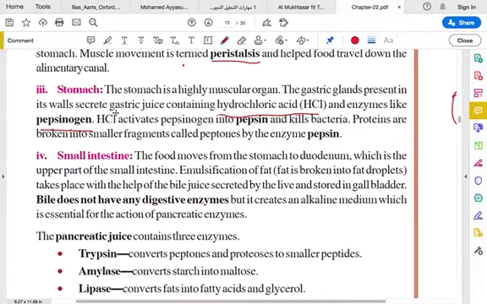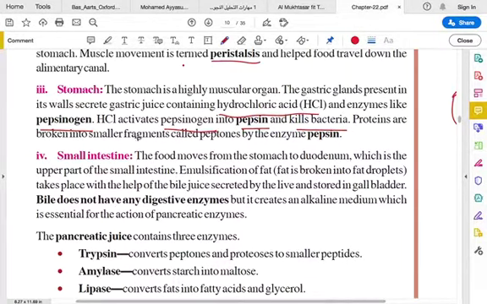So what is the purpose of this hydrochloric acid? It activates the pepsinogen. Pepsinogen is an enzyme, so it has to be activated. What is meant by activating? To function properly, it has to be activated by the hydrochloric acid, so that this pepsinogen is converted into pepsin, which kills bacteria in our food.